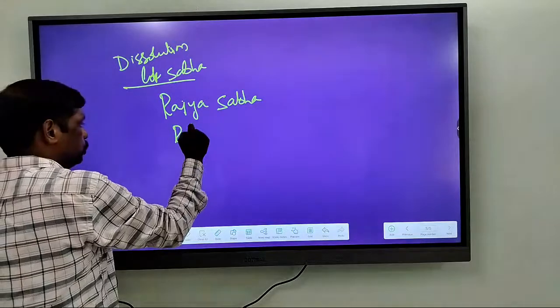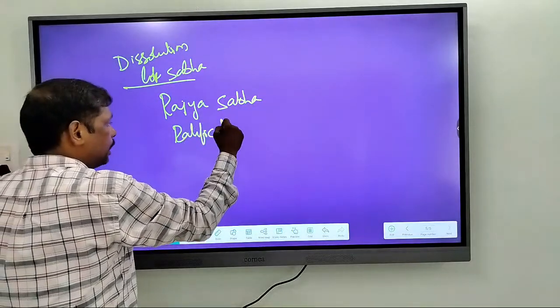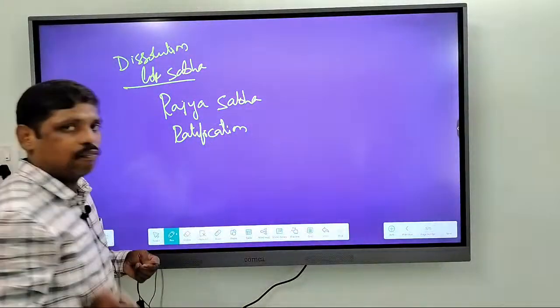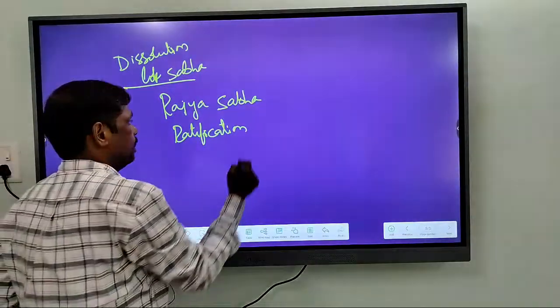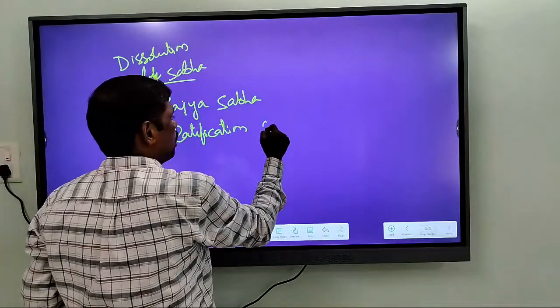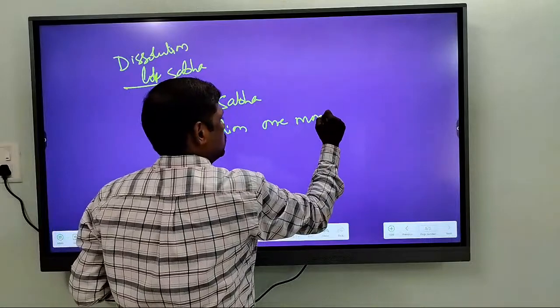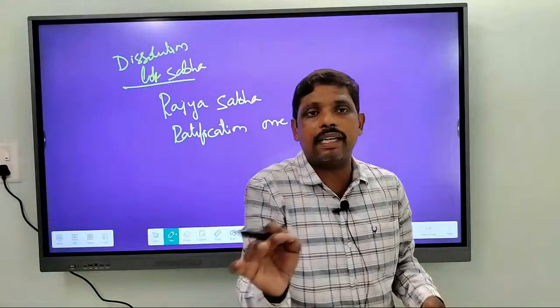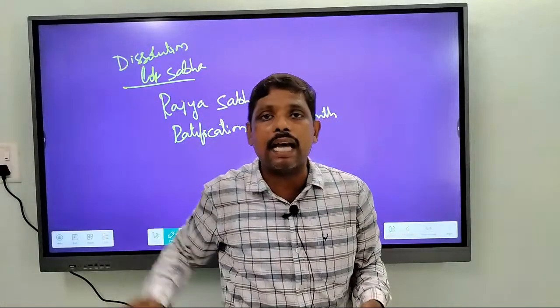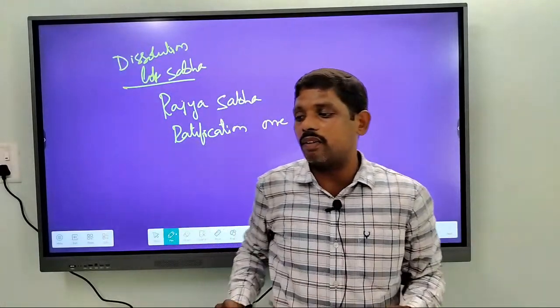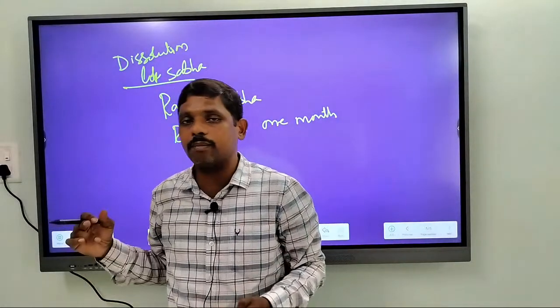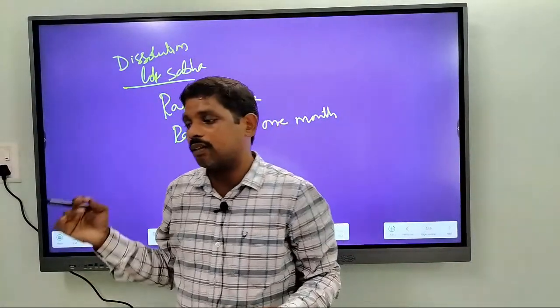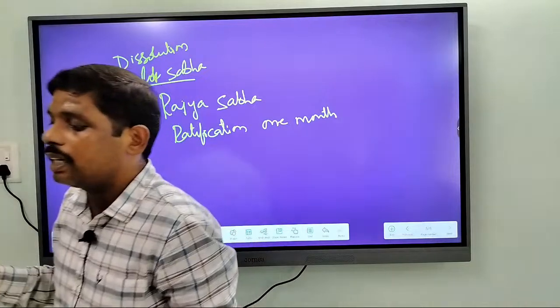The ratification should be done by Rajya Sabha within a period of 1 month. That means ratification by Rajya Sabha is enough to continue the national emergency.